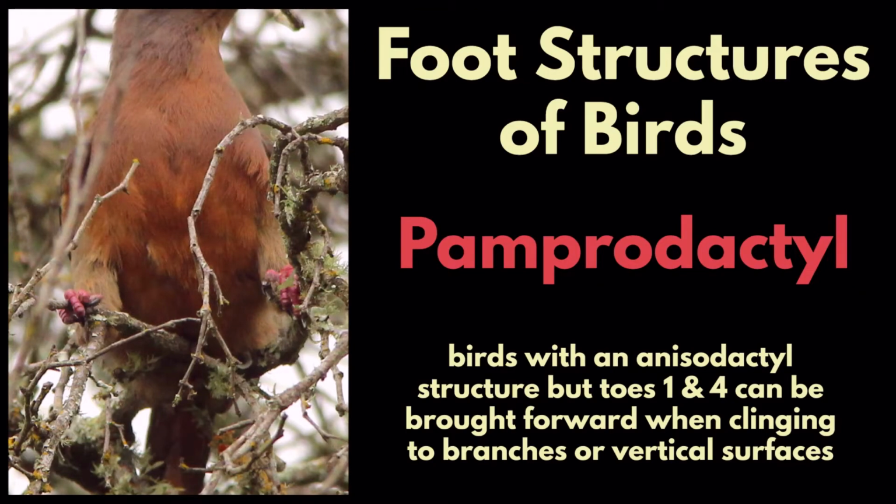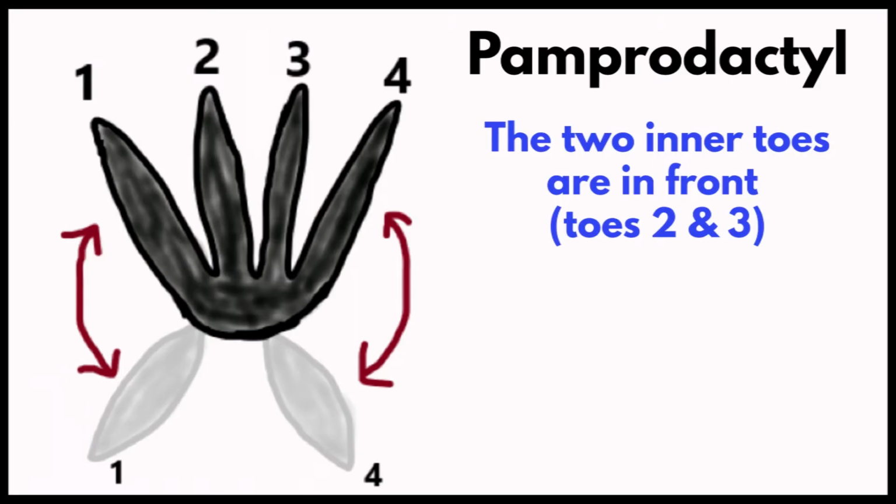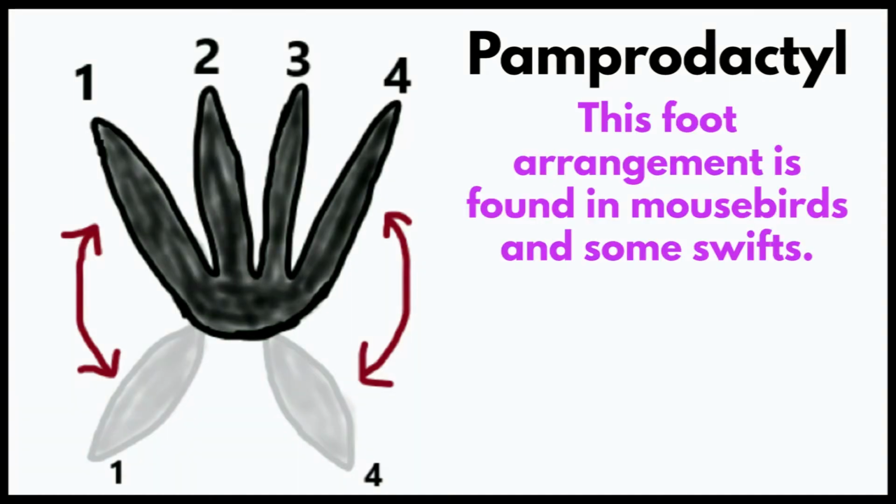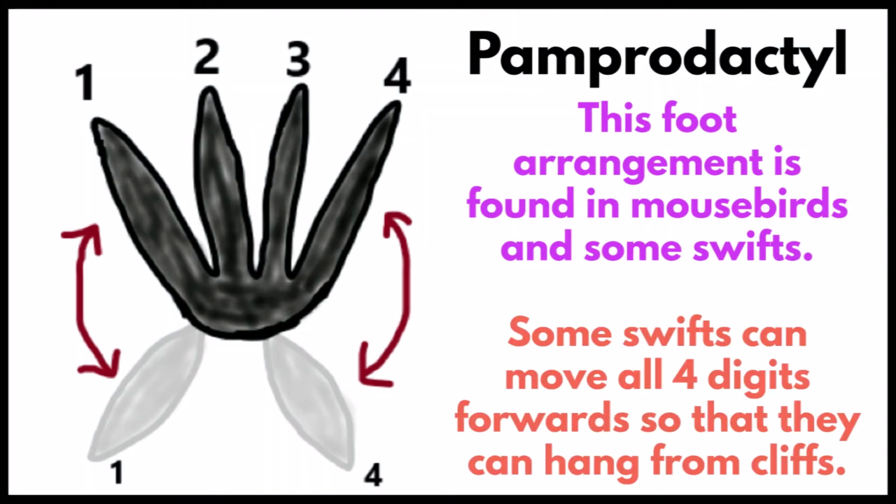Foot structures of birds. Pamprodactyl. Birds with an anisodactyl structure, but toes 1 and 4 can be brought forward when clinging to branches or vertical surfaces. The 2 inner toes are in front, toes 2 and 3. The 2 outer toes, toes 1 and 4, can rotate freely forward and backward. This foot arrangement is found in mousebirds and some swifts. Some swifts can move all 4 digits forwards so that they can hang from cliffs.